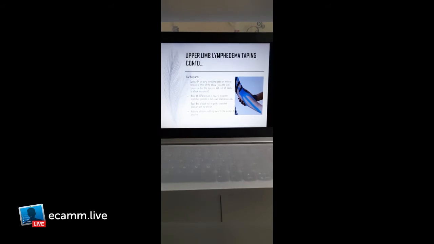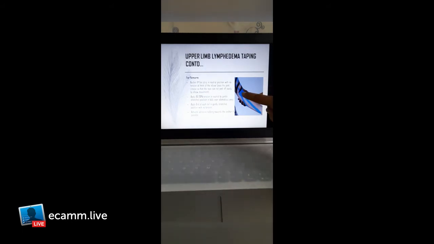The same process for the forearm: anchor the fan strip in neutral position with no tension at the front of the elbow here. Pass the joint crease so that the tape cannot peel off easily by elbow movement. As I told you earlier, we should always avoid the joint line so that the tape cannot peel off easily. Apply 10 to 20% in neutral to gentle stretch position in tails over the edematous area. Apply the end of each tail in gently stretched position with no tension. Activate adhesive.